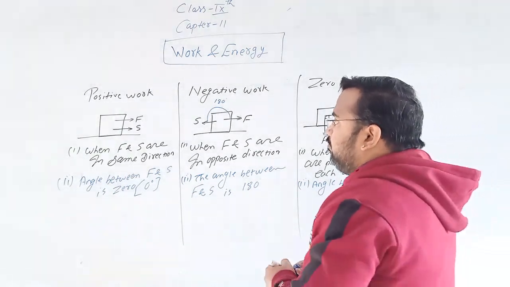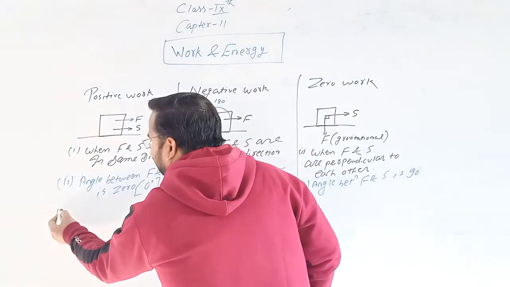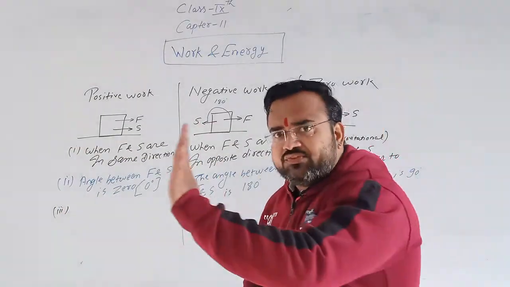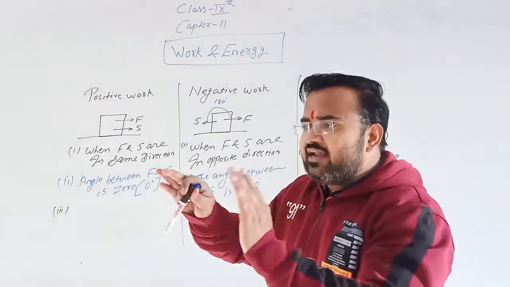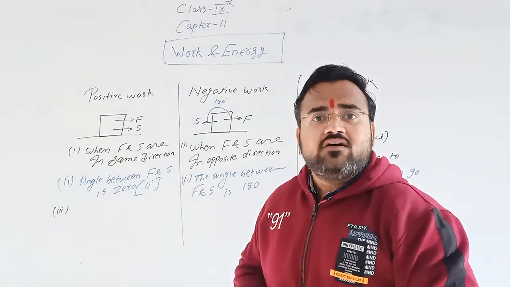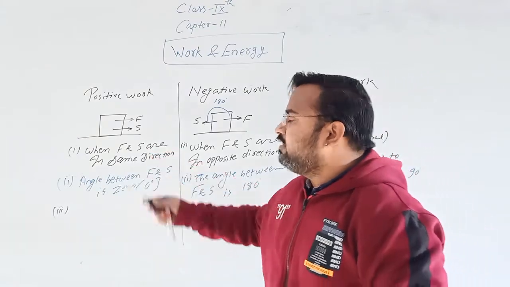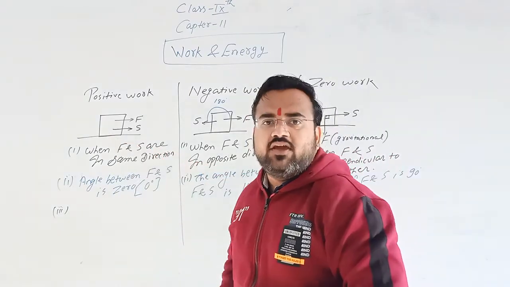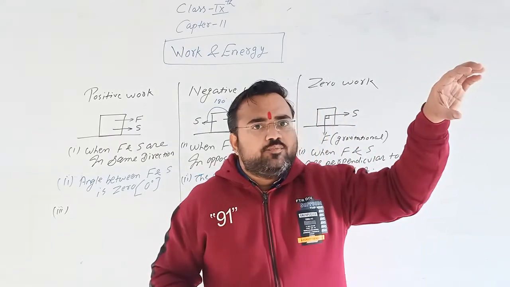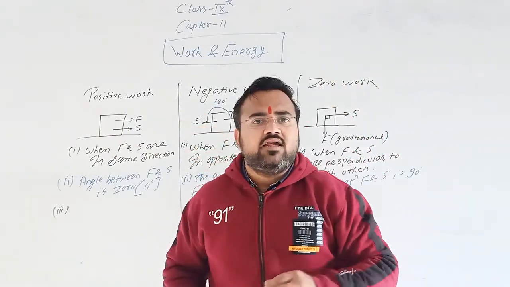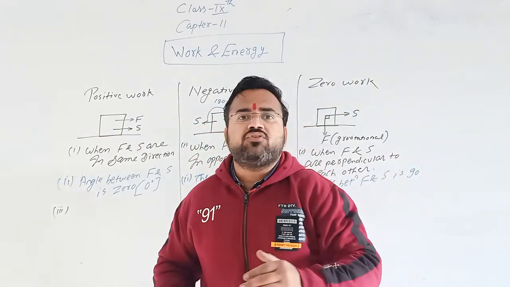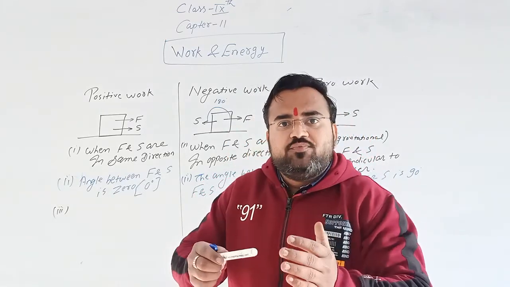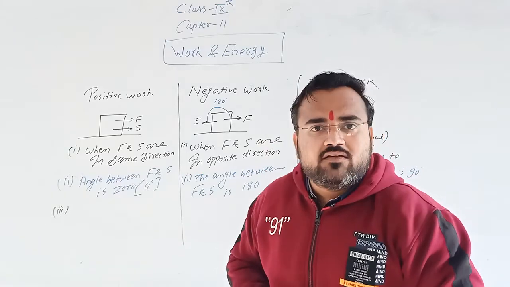Now, positive work. As I have explained, whenever the force and displacement are in a similar direction, it causes acceleration in the motion of an object. For example, if an object is traveling in this direction, and if I apply force in the similar direction, then that object will move faster.